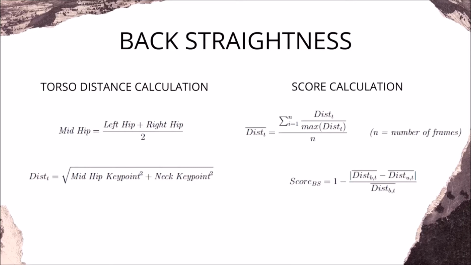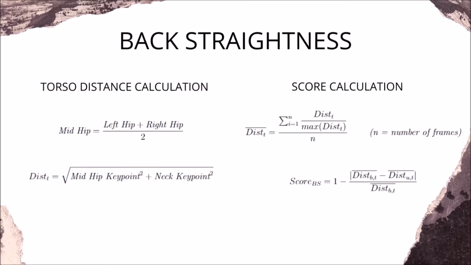To calculate the torso distance, we need to calculate the distance between the neck and the mid-hip key point for each frame. The mid-hip key point is calculated as the average of left and right hip key points. Because the torso length can change from one user to another, it is important to normalize all the user's torso distance data by the maximum torso distance achieved in a specific frame of the user.